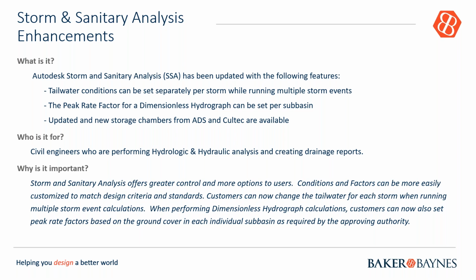So you do your modeling of your pipes and stuff like that in Civil 3D, but when it comes to the actual analysis part of it, it exports it to the software called SSA, where you can open it and do different types of analysis. So in this segment of 2020, air water conditions have been done separately, so you can actually analyze them separately according to multiple storm events, which is quite cool.